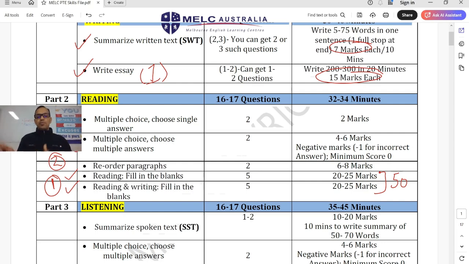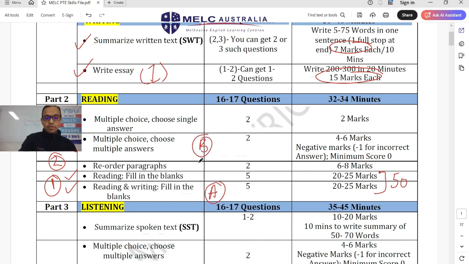So even if you practice every alternate day or maybe after 2 days, that's going to be enough. Right? And remember, in terms of the sequence of the questions, this is going to be the very first question that you see in the exam. Multiple choice, multiple answers is going to be number 2.